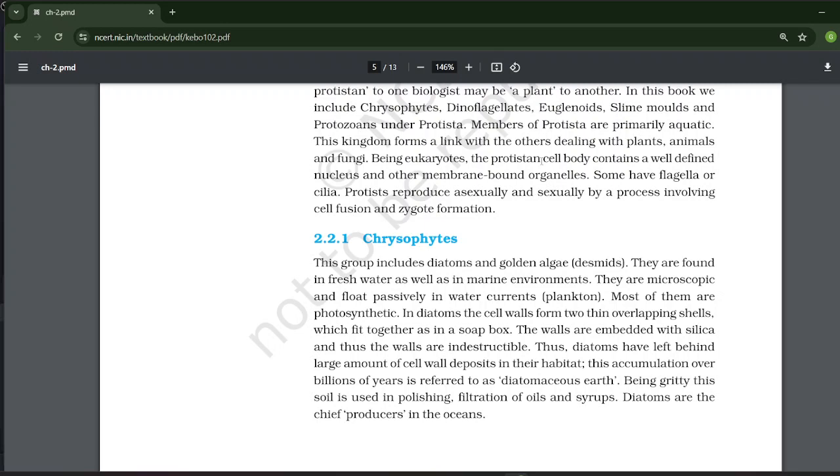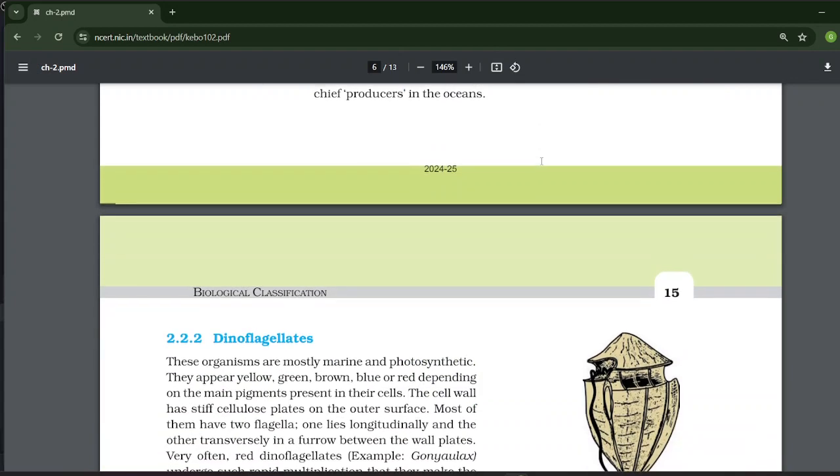In diatoms, the cell wall forms two thin overlapping shells which fit together as in a soap box. The walls are embedded with silica and thus the walls are indestructible. Thus, diatoms have left behind a large amount of cell wall deposit in their habitat. This accumulation over billions of years is referred to as diatomaceous earth. Being gritty, this soil is used in polishing, filtration of oils and syrups. Diatoms are the chief producers in the oceans.